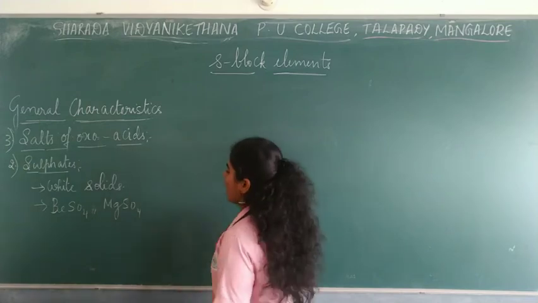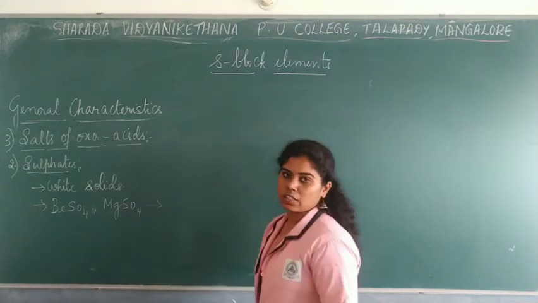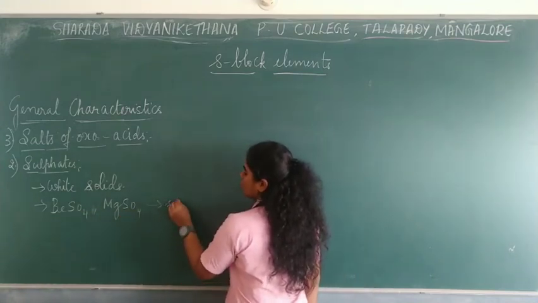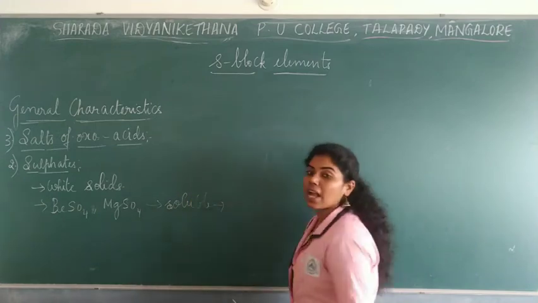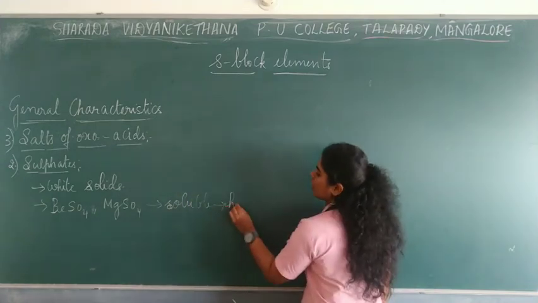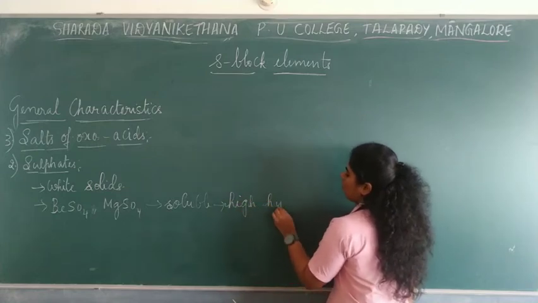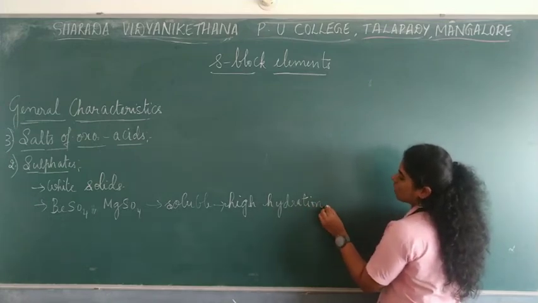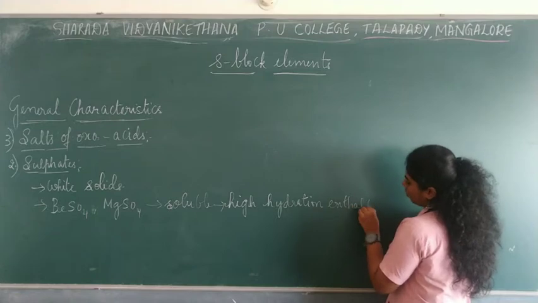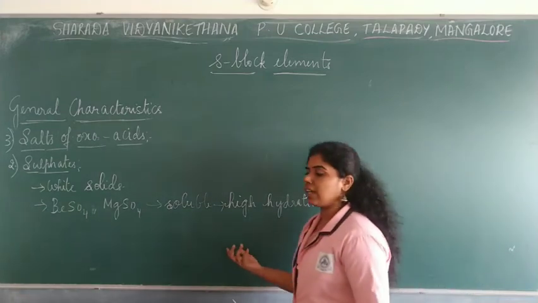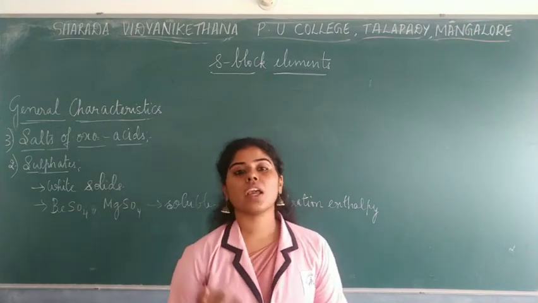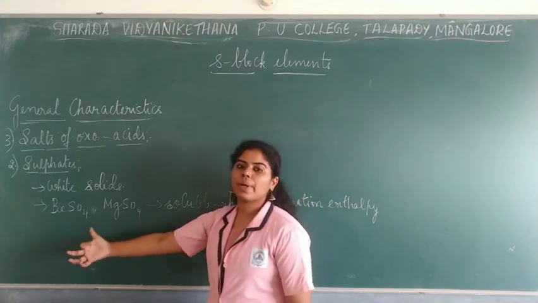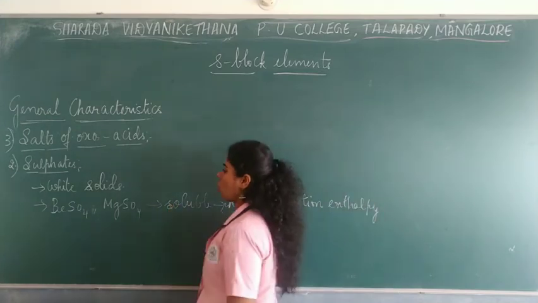soluble in water, whereas other sulfates are slightly insoluble. Let me talk about it. Beryllium sulfate and magnesium sulfate are usually soluble in water due to their high hydration enthalpy. Even if they have high lattice enthalpy, the hydration enthalpy overcomes the value of the lattice enthalpy, and that's why, due to this property, beryllium sulfate and magnesium sulfate become really soluble in water.